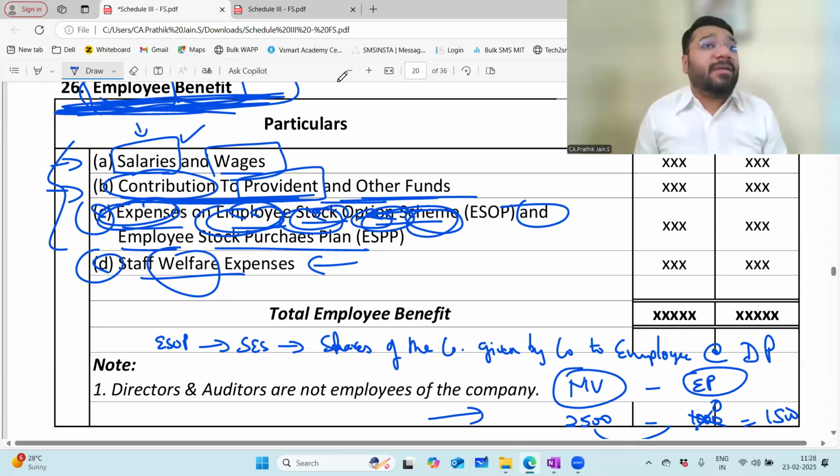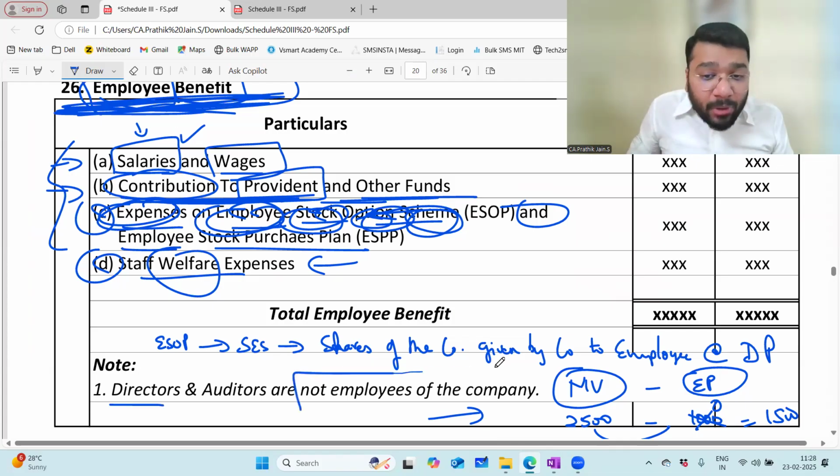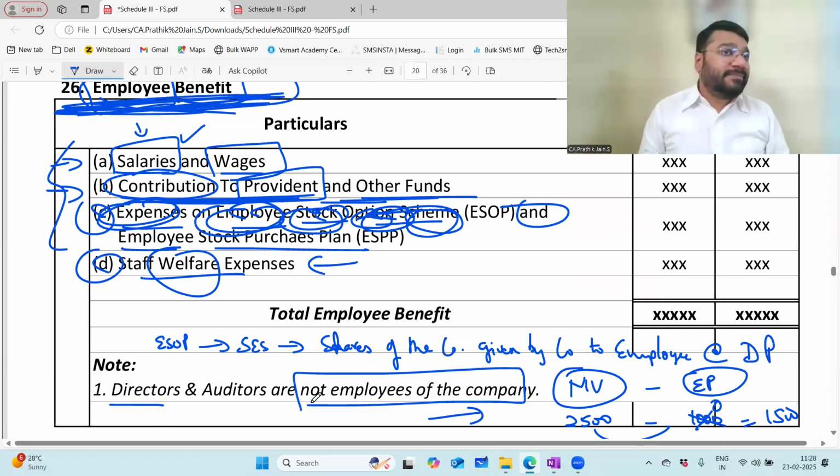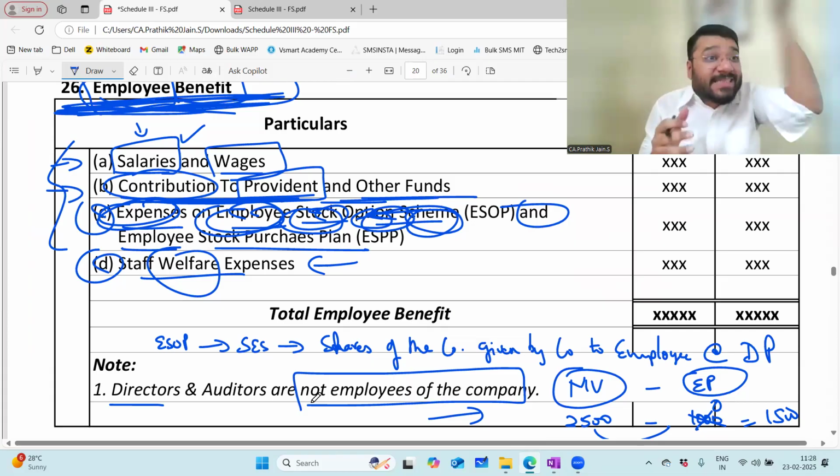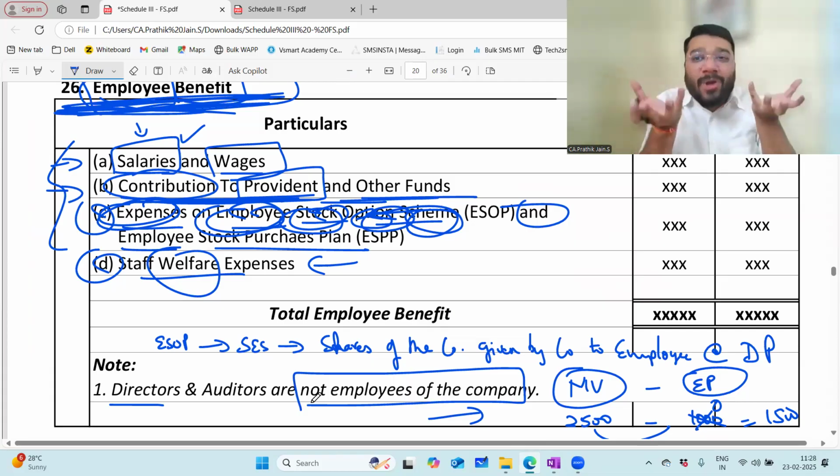Even though they are employees, for the purpose of Schedule 3 classification, we will not treat the director as an employee. So directors are not employees of the company as per Schedule 3. But emotionally, at heart, the company is paying salary to the director. Why? Because there's an employer-employee relation. Salary itself means the relation is that of employer and employee.